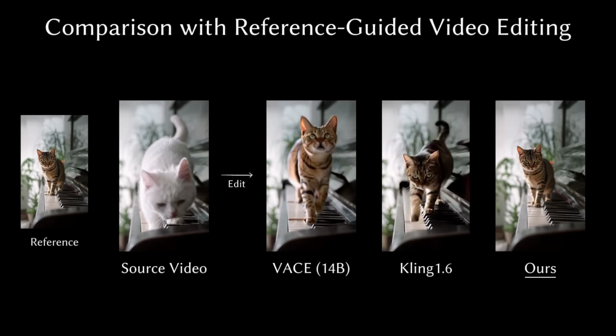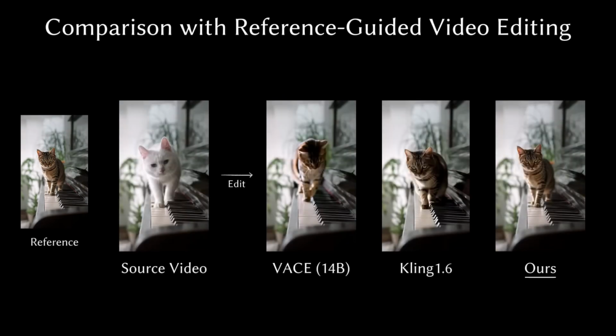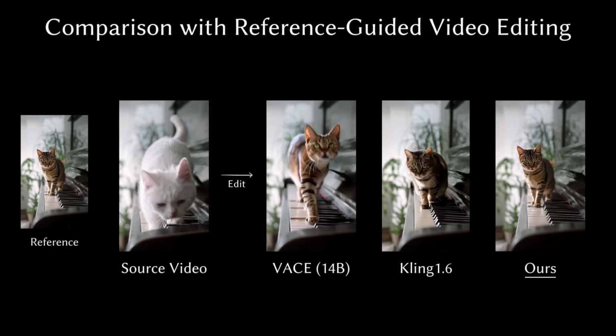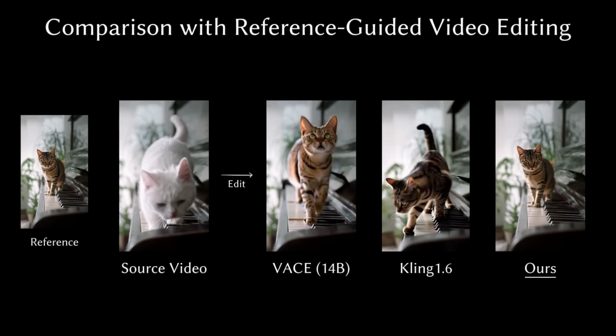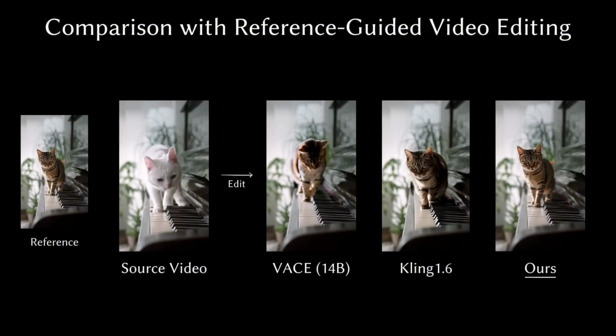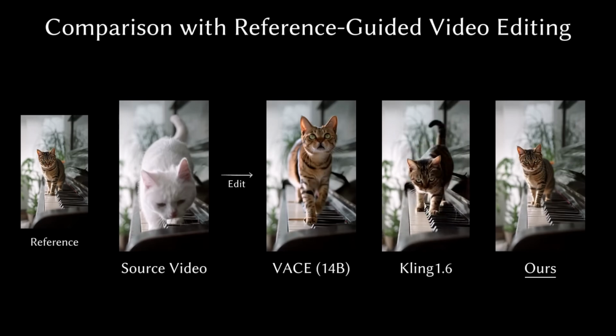In the last few months, there have been tons of video editors coming out that let you swap things or put in other objects or characters in your videos. I've already gone over all of them on my channel, even Alibaba's Vace. Plus, Kling AI and Pika have this feature too. However, as is evident in terms of truly maintaining the cat's original pose and movement within the video, LoRA Edit, this new tool, performs much more effectively.